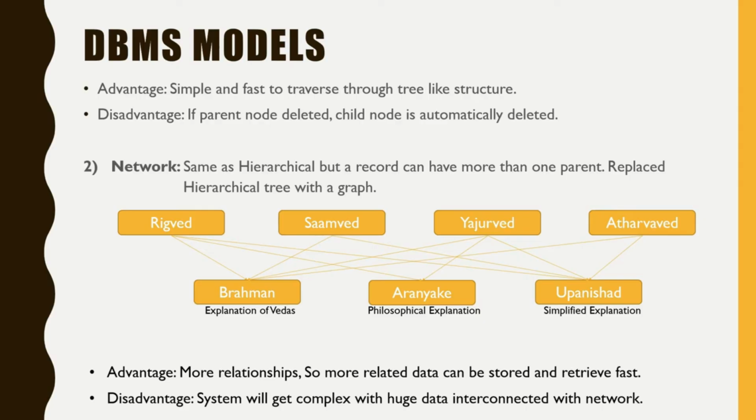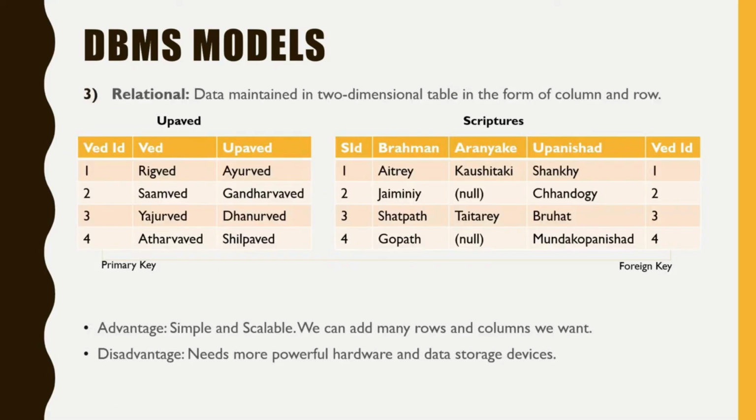Advantage: with this model we can establish more relations, so more related data can be stored and retrieved fast provided data is limited. Disadvantage: system will get complex with huge data interconnected with network. As we discussed, with increase in data, it will be very hard to manage every single element and its relations over a complex network. So to overcome these issues, a new system is introduced called RDBMS, that is Relational DBMS.